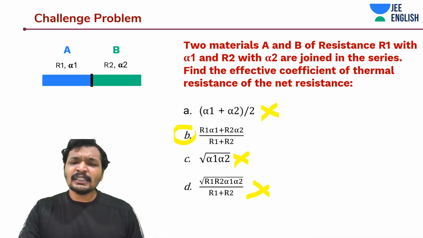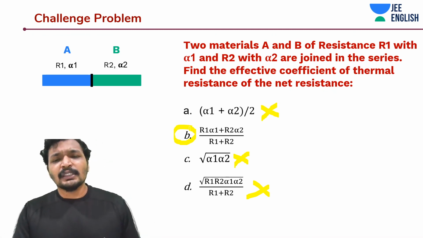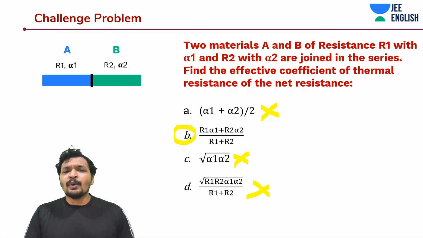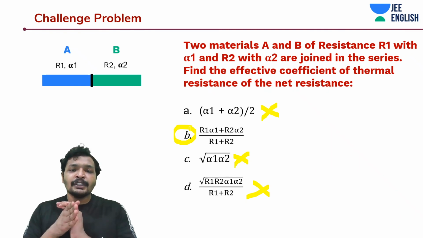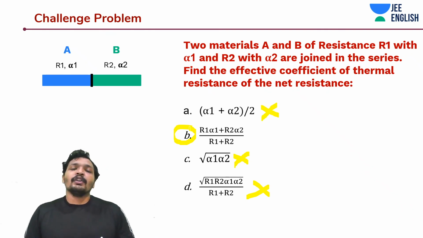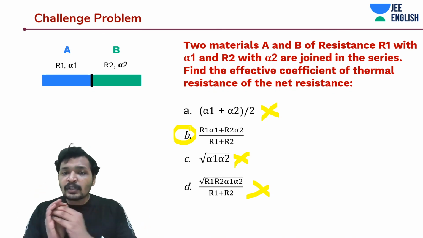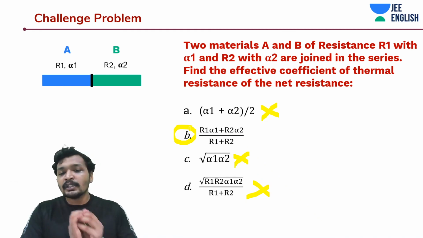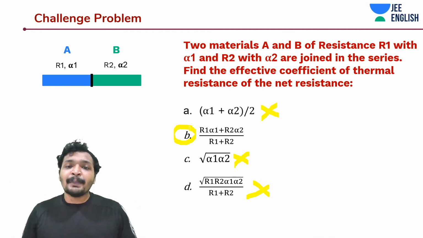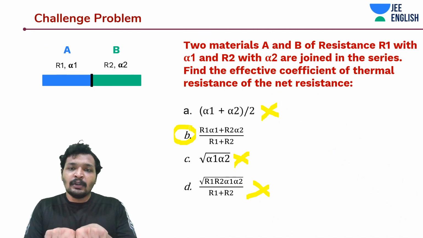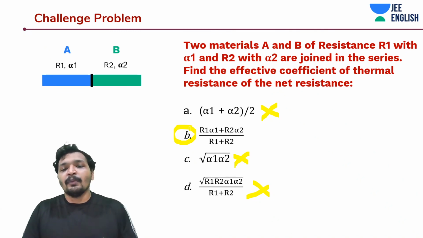But don't work around these kinds of easy tricks, because easy tricks are sometimes a little bit slower than working the longer way or the right way of doing it. And also in these kinds of situations, when you're practicing, you don't want to do that. You want to understand how to solve the problem, you want to understand the concepts. Each and every problem that we are solving also has a concept embedded in it. You are seeing the resistance dependence of the effective thermal coefficient of resistance, when you're putting two resistors in series combination.